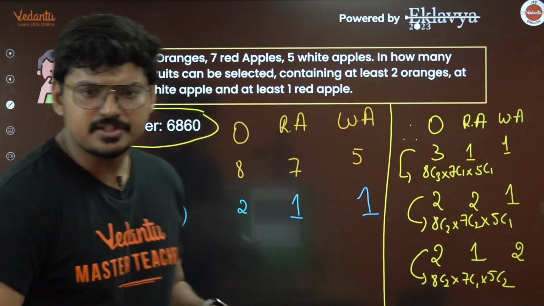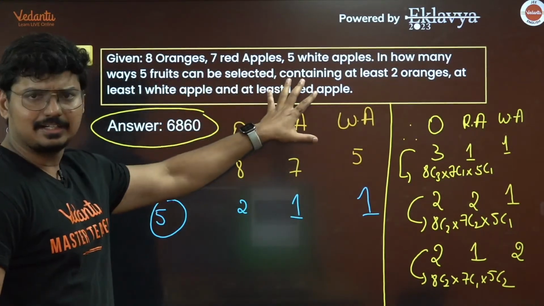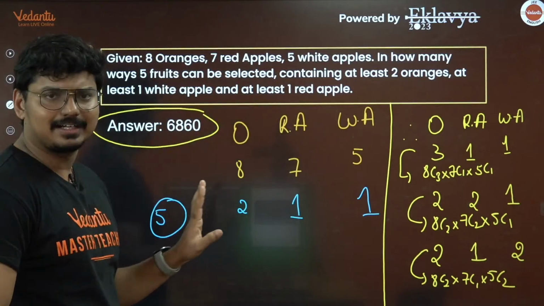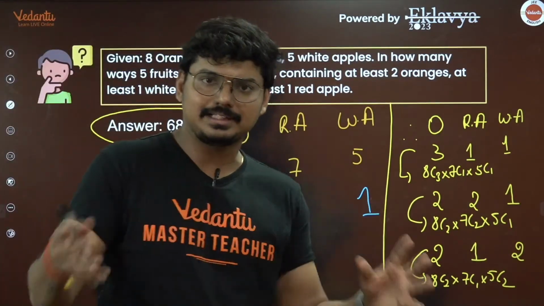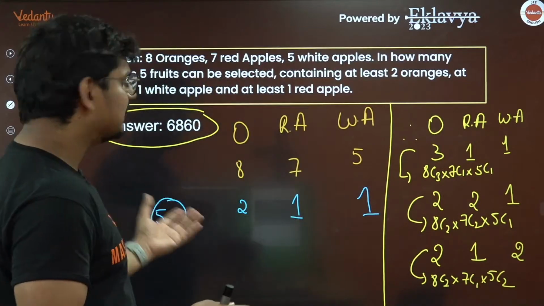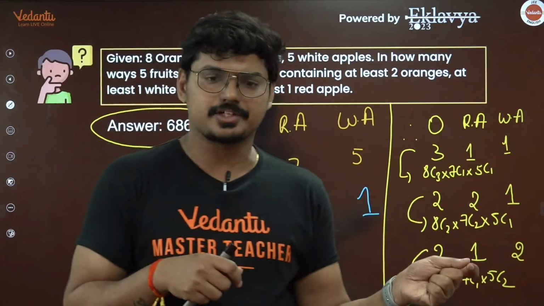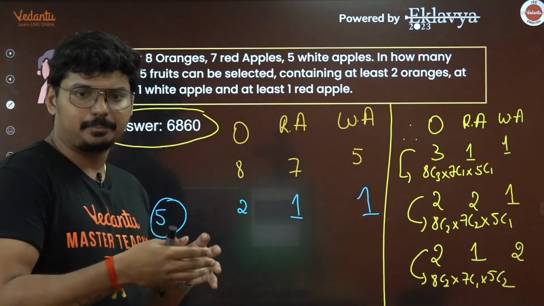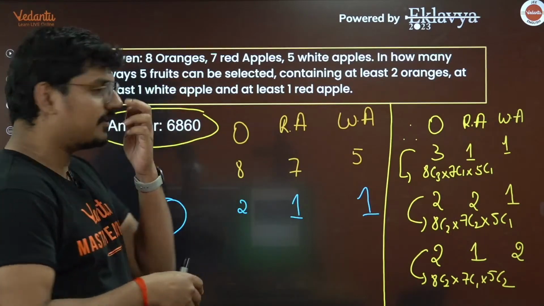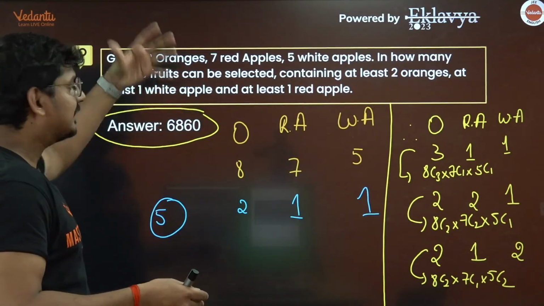Okay, fine. You can choose one orange in one way, sir. No. These are not identical, guys. In fact, I got the same doubt when this question was given to me. I thought, okay, fine, 8 oranges, they might be identical. But if they're identical, he could have specified in the question. If it's not specified in the question, then definitely I would not take it as identical. I would just consider them as distinct oranges.